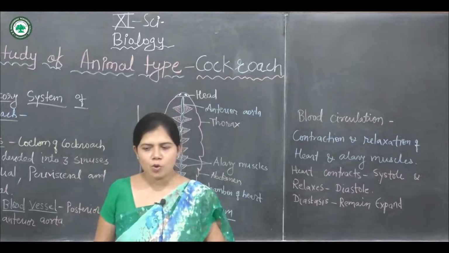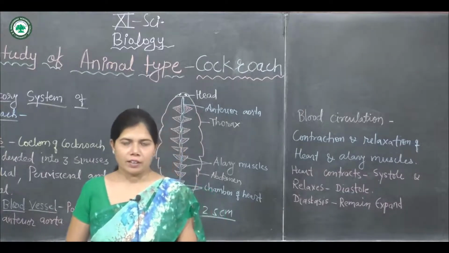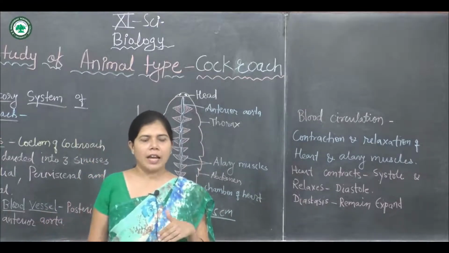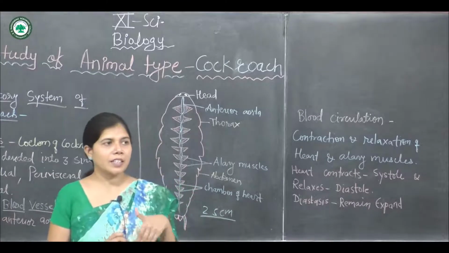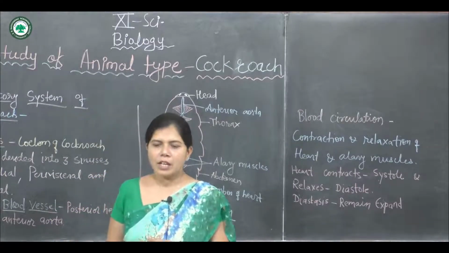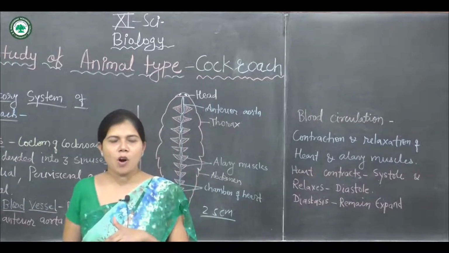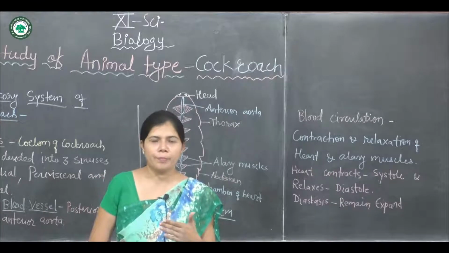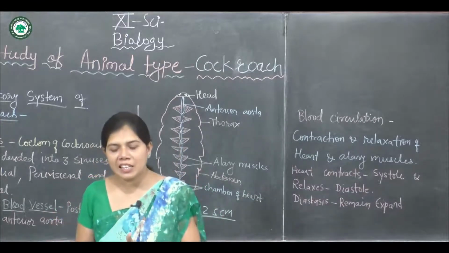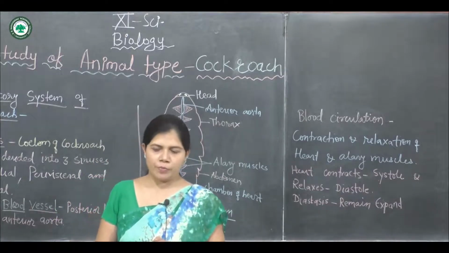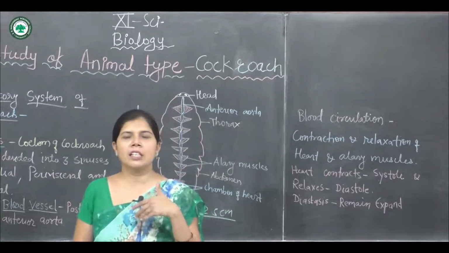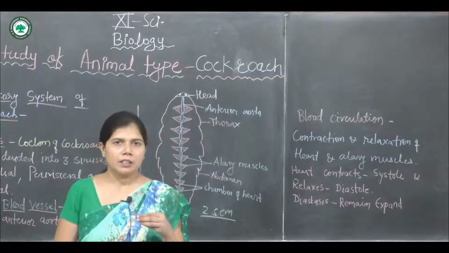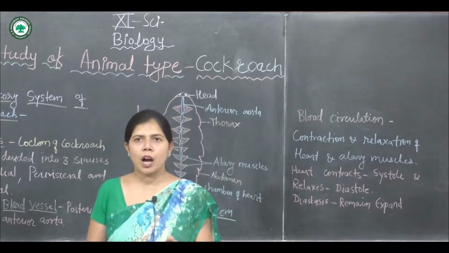During the diastole, the alary muscles contract and the diaphragm becomes flat. So the alary muscles contract, making the diaphragm flat, and as a result the blood passes from the perivisceral to the pericardial sinus through the fenestrae. Finally it reaches the heart.